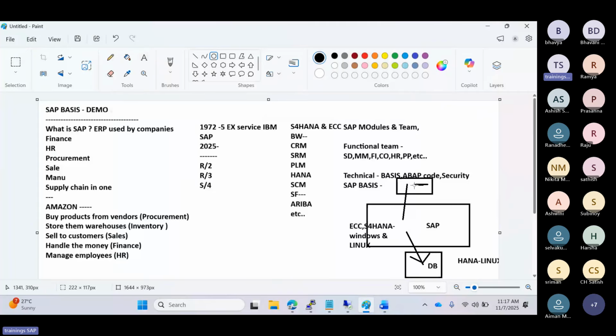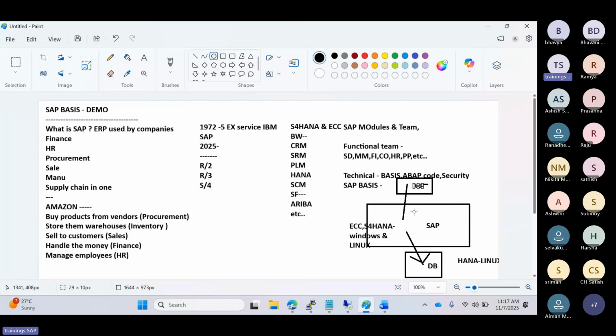So then we will discuss what the GUI is, how to install it, how the users will log into the application, then how the application will store the data into the database level. So this kind of activities will be done, the database topic and everything here, right? That is the main important stuff here, right? Here we will do the monitoring, right? Here all the business processes in SAP are integrated.